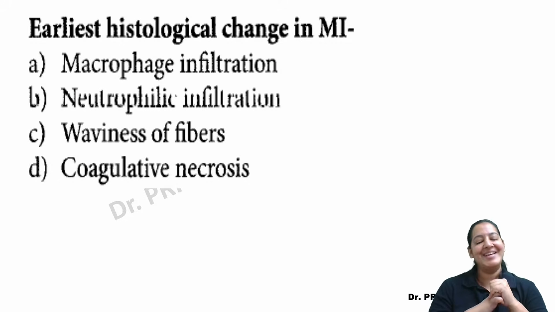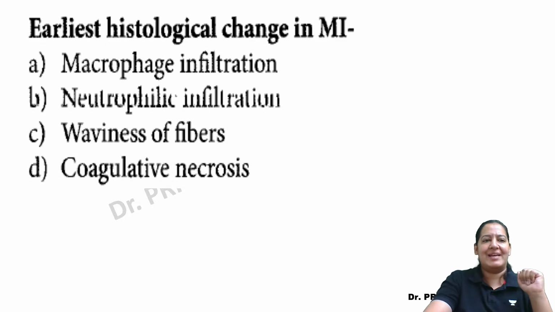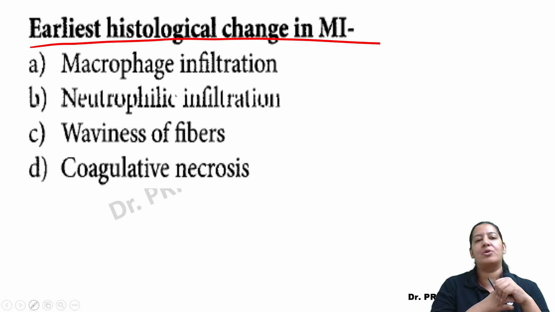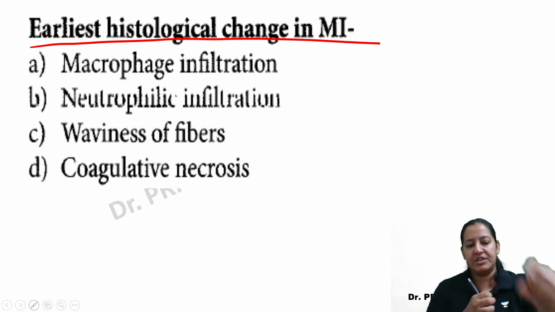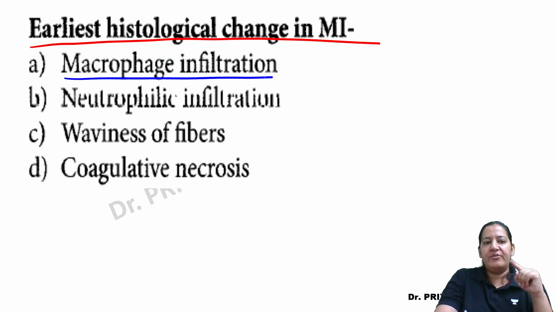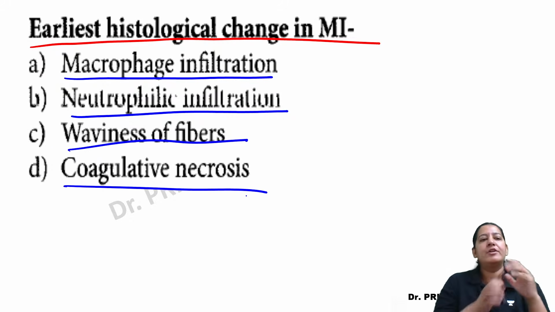This is the next question. Easy one. I guess everyone will be right here. So it is a very easy question, I guess. So, earliest histological change in MI. Who will tell me the earliest histological change? The first histological change. The 4 options are in front of you. Macrophage infiltration is option A. Neutrophilic infiltration is option B. Waviness is option C. And coagulative necrosis is option D.